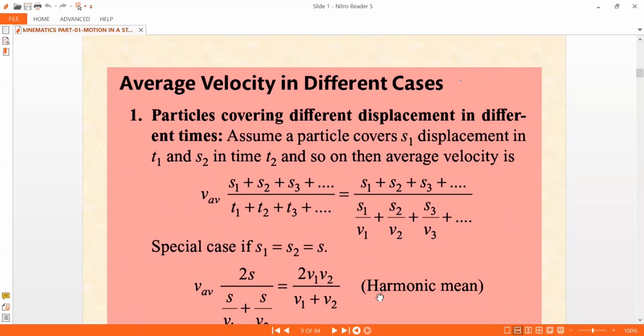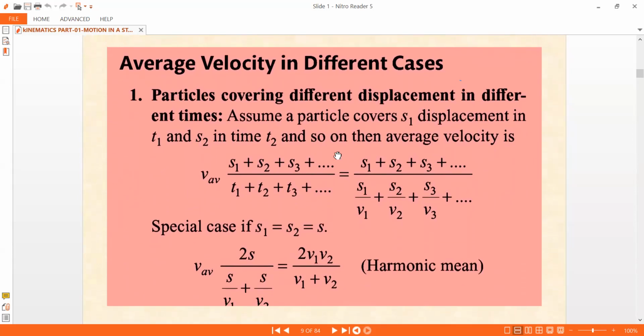So this is the first problem: a particle covering different displacements in different times. Assume that a particle covers S1 displacement in the time t1 and S2 in the time t2, and so on.